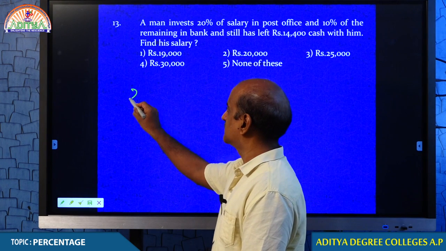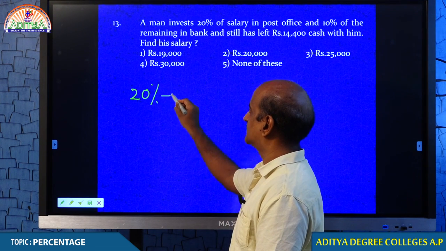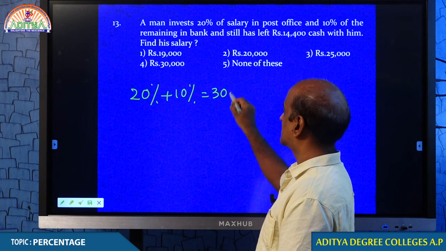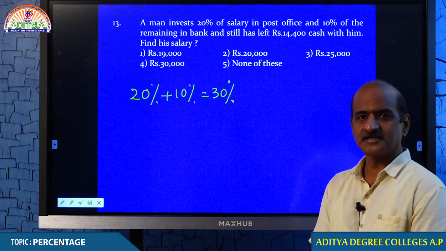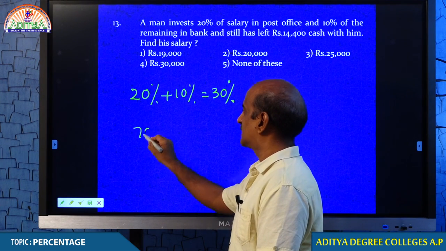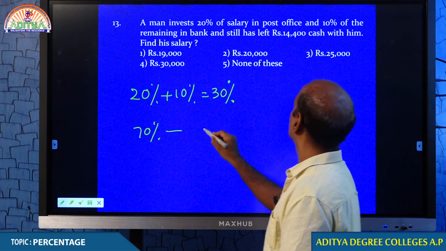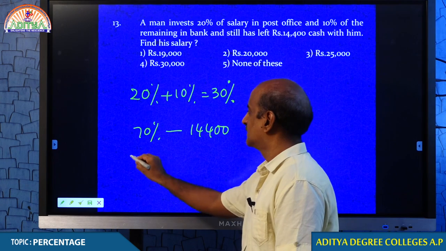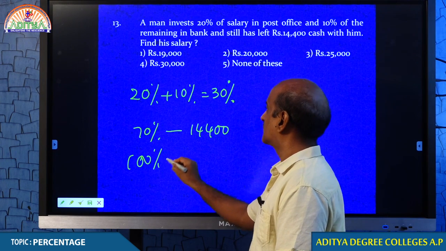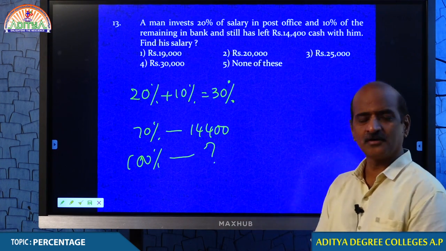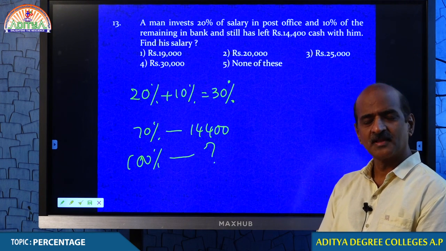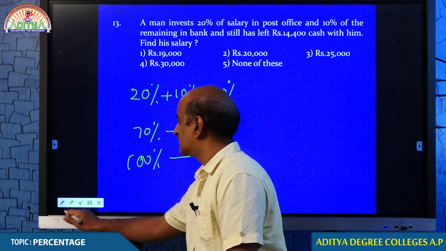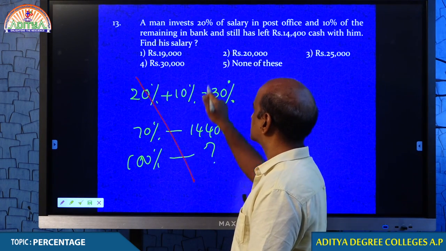Probably, I think you must be trying this question something like this. 20% and 10%, he put 30%, he spent already 30%. Therefore, he must have left with 70%. That 70% is 14,400 and 100% total salary is how much? Are you doing like this, my dear students? If you are attempting to do this question like this, probably you are mistaken.